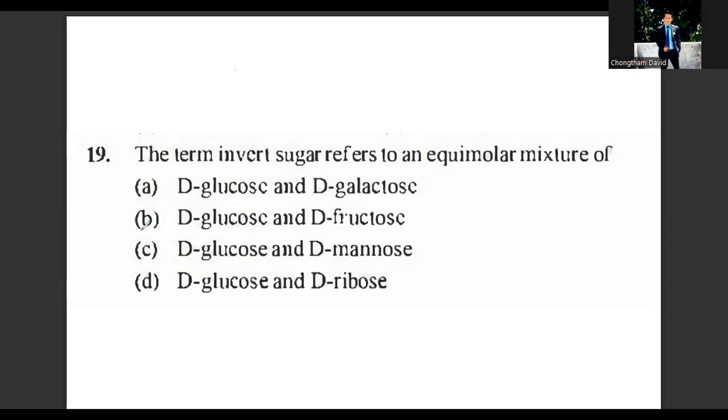Hence the hydrolyzed product of sucrose is known as inversion. Since sucrose is a disaccharide, the hydrolysis products will be D-glucose and D-fructose. It doesn't mention anything about alpha or beta. So the answer for question number 19 is option B. Question number 20.